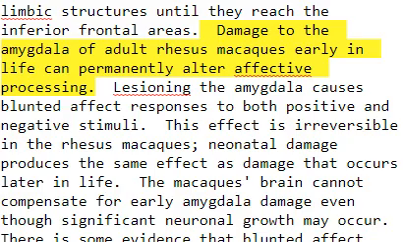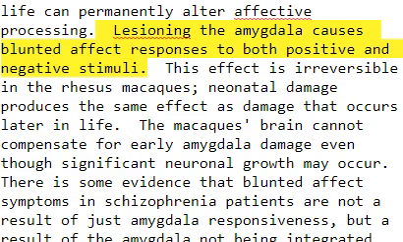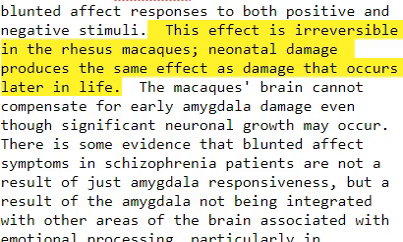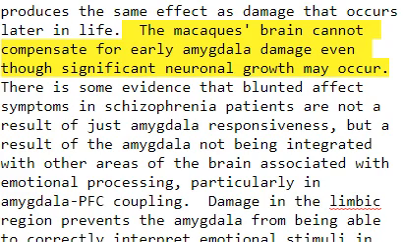Damage to the amygdala of adult rhesus macaques early in life can permanently alter affective processing. Lesioning the amygdala causes blunted affect responses to both positive and negative stimuli. This effect is irreversible in the rhesus macaques. Neonatal damage produces the same effect as damage that occurs later in life. The macaque's brain cannot compensate for early amygdala damage even though significant neuronal growth may occur.